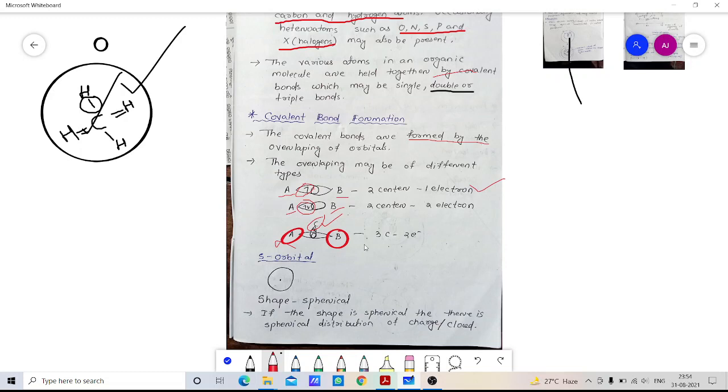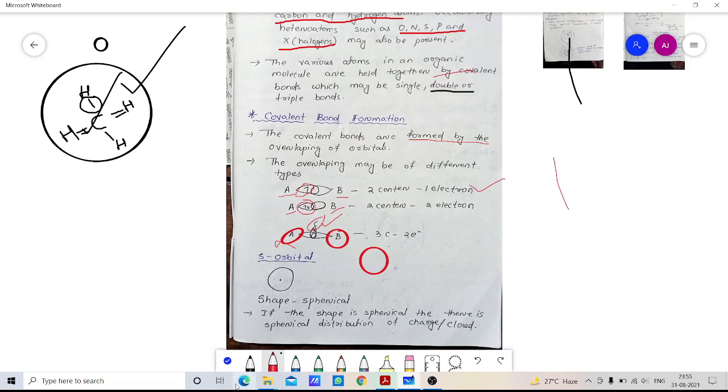So after that we will go to the s orbitals. You know the s orbital has the shape that is spherical. So the shape of s orbital is spherical.